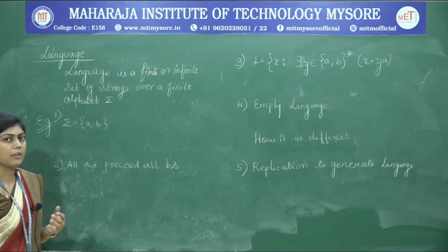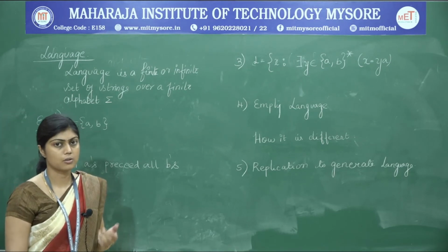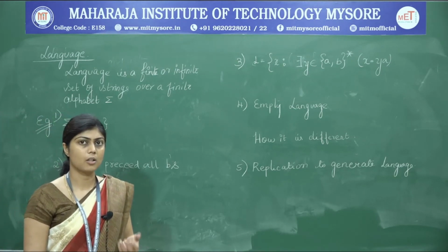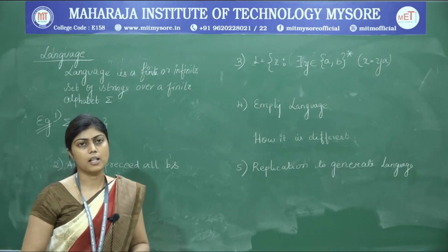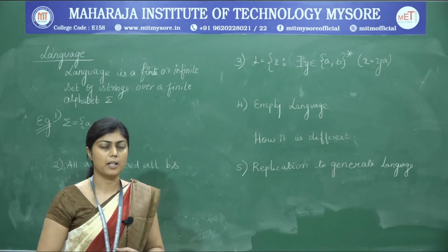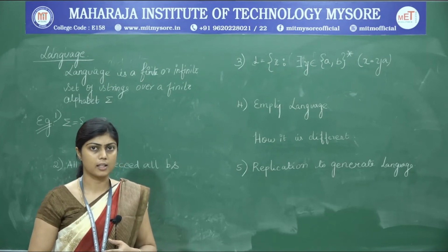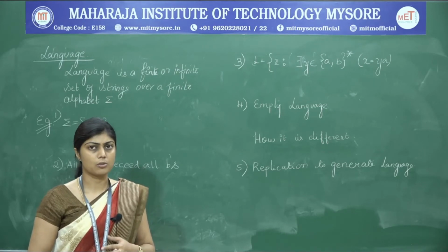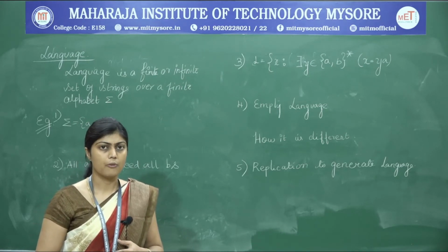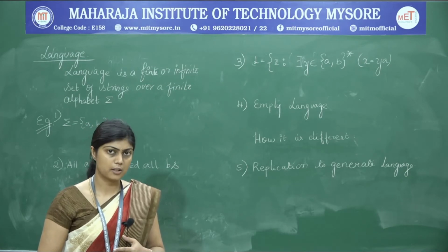First of all, we have studied what strings are. Strings are nothing but a sequence of symbols chosen from some alphabet. In the previous class we took the example of a binary alphabet and also of the English alphabet. From the binary alphabet, which includes only the symbols 0 and 1, we have framed sequences of symbols.